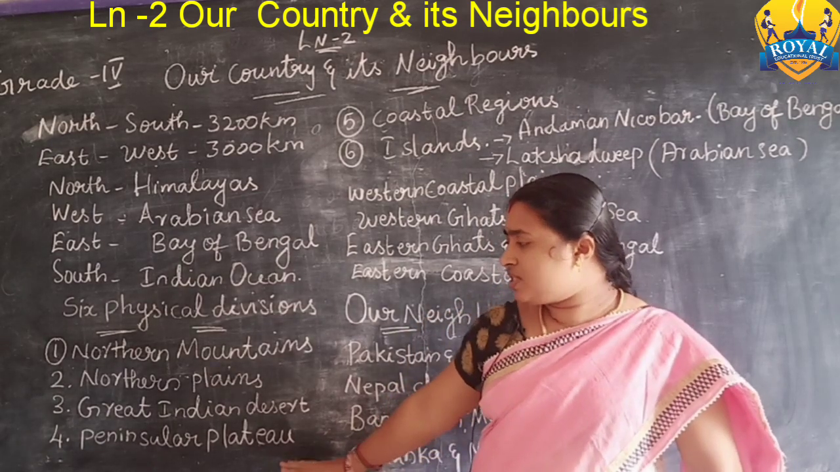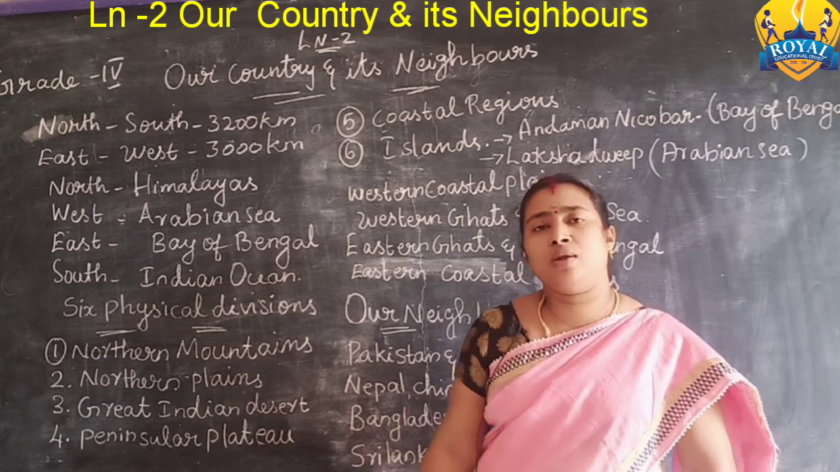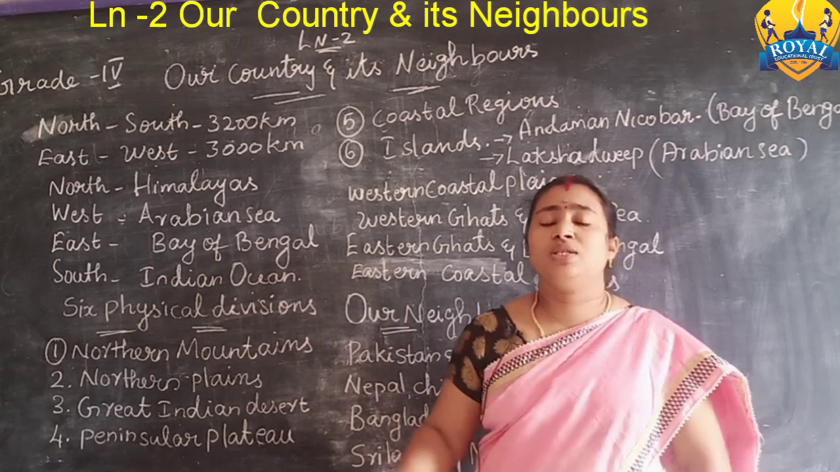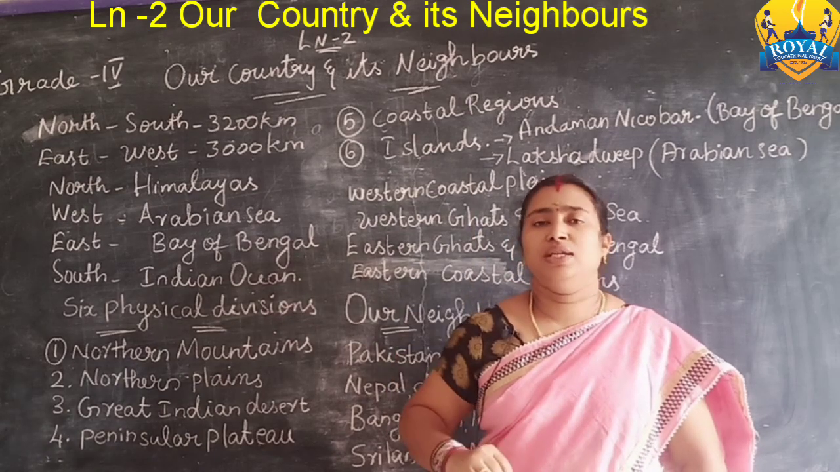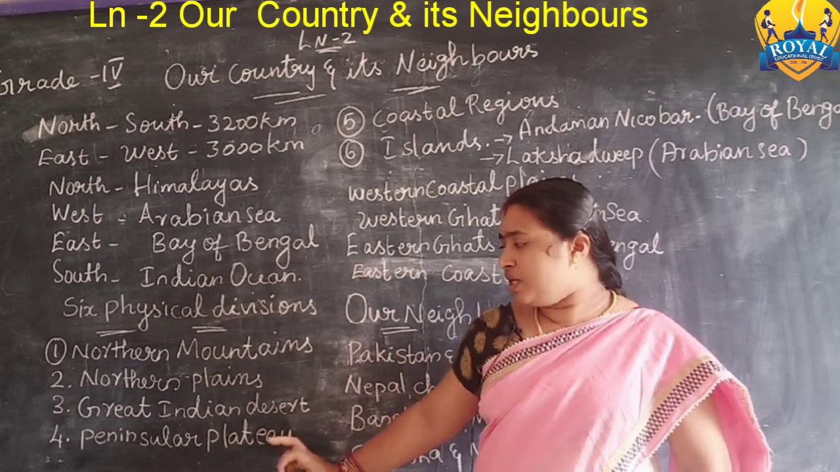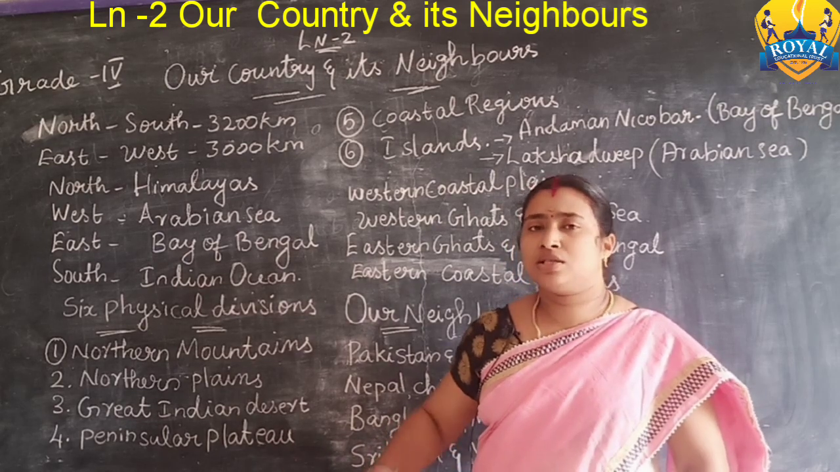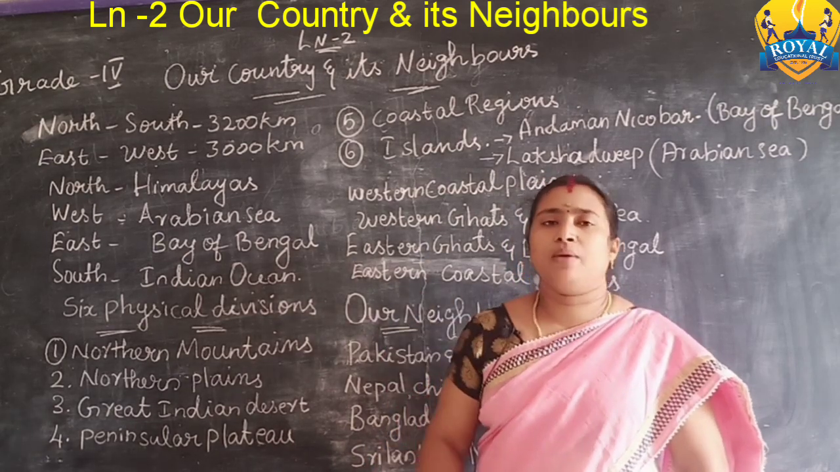Next, the fourth one is the Peninsular Plateau. The Peninsular Plateau is in the center of our India and it looks like a triangular shape.